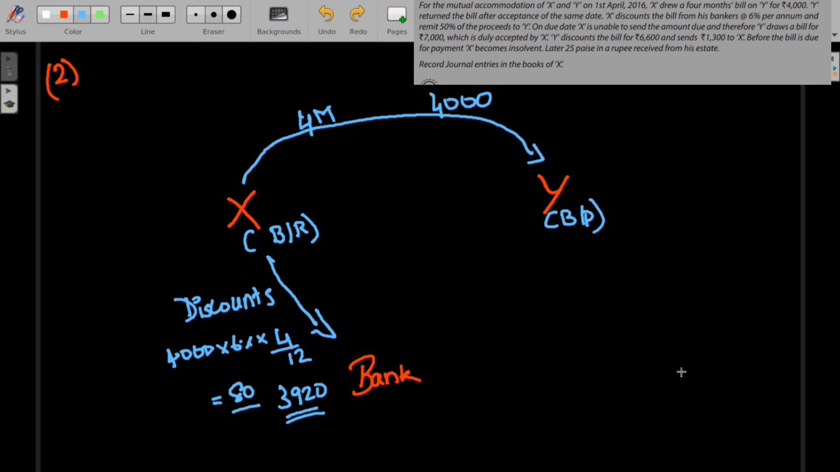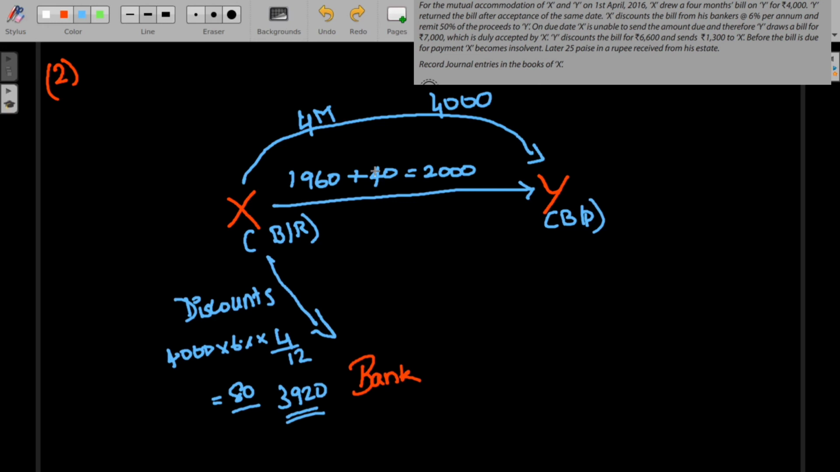Now X remits 50% of the proceeds to Y. So from the bill which is discounted by X from the bank, he remits 50% of the proceeds. As we all know, when he remits some amount to Y, he remits the discounted amount and also the discount. So Y should also bear the discount. So half of 3,920 is 1,960 and half of the discount, which is 80, is 40. So X remits 2,000 and in that 2,000 Y bears the 40 rupees as discount.